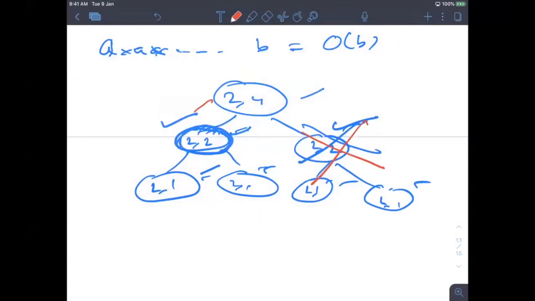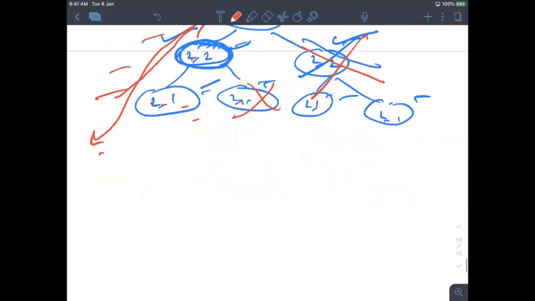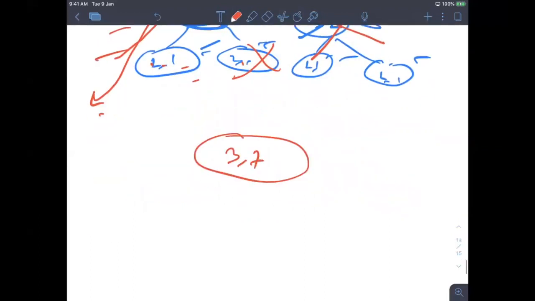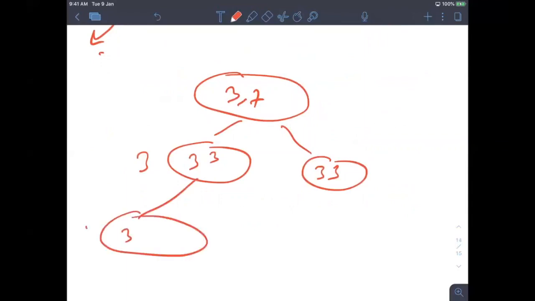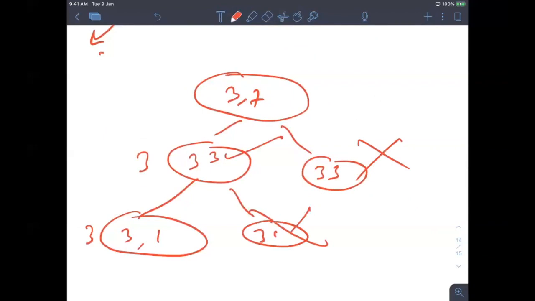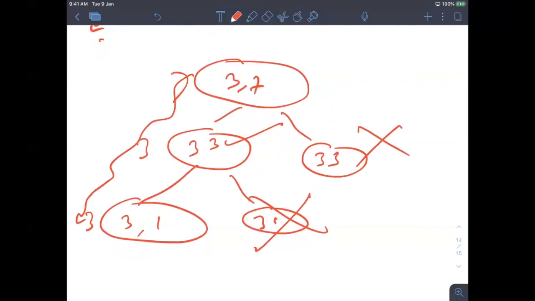Similarly, for these which are the same, this part will be gone. So there will be only these many instructions. If I write a bigger example, let's say we have to calculate 3 to the power 7, which is 3 into 3 to the power 3 into 3 to the power 3. Then it is again 3 into 3 to the power 1 into 3 to the power 1. Now this part is cut because we are only considering this. So basically we are only calculating on these many nodes.